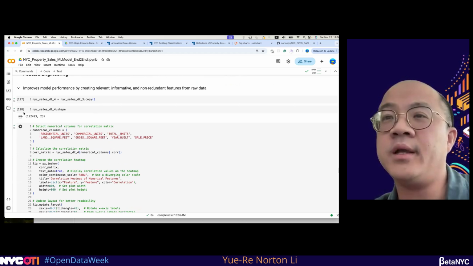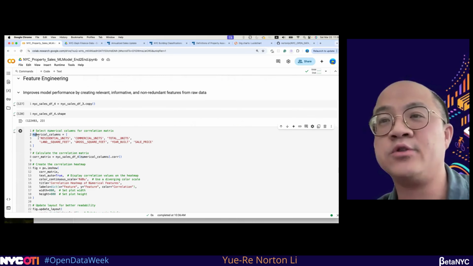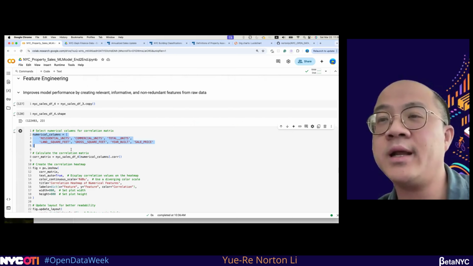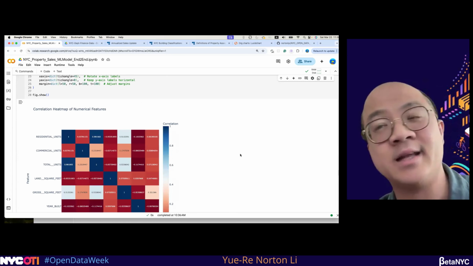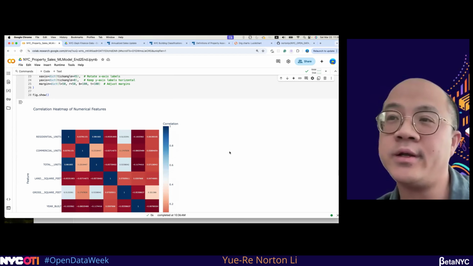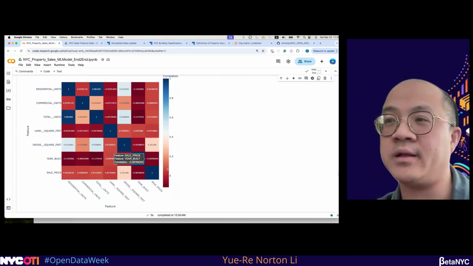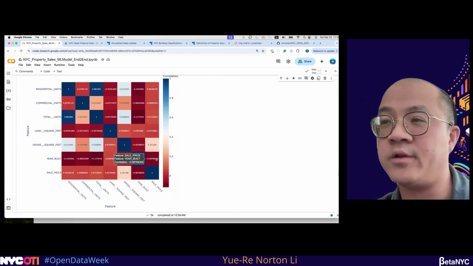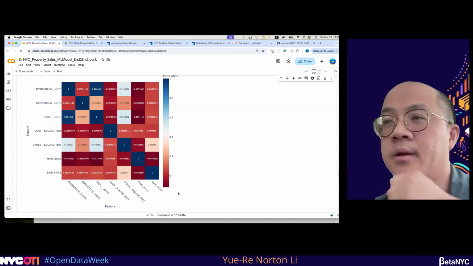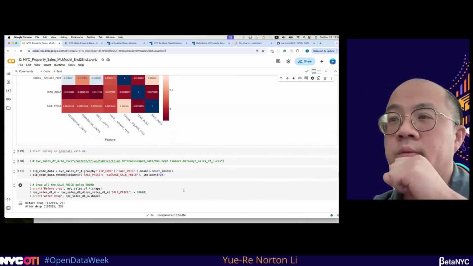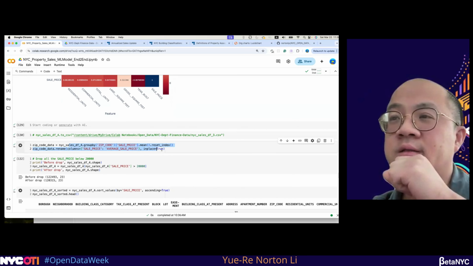For example, in feature engineering, the first thing is to check all of the numerical data. Then we check the correlation on all of the numerical data to understand which of them might be close to our target column, which is the sale price here.